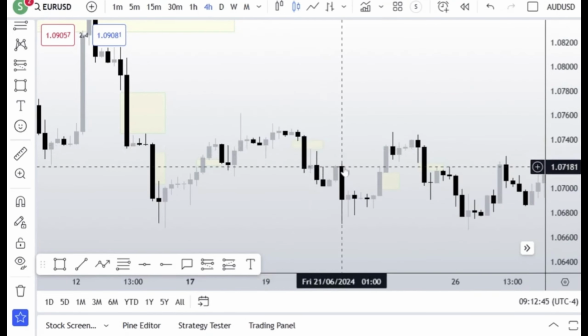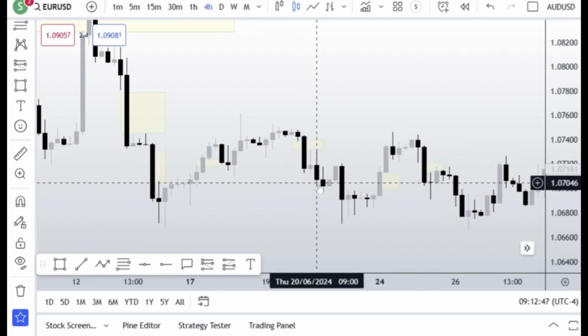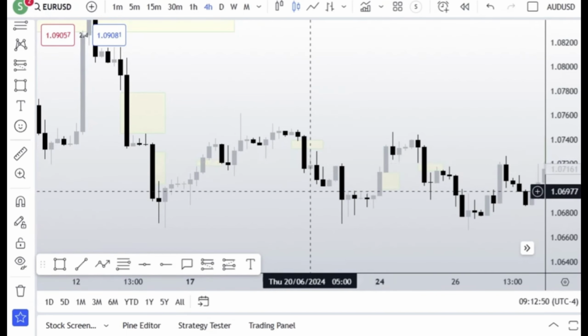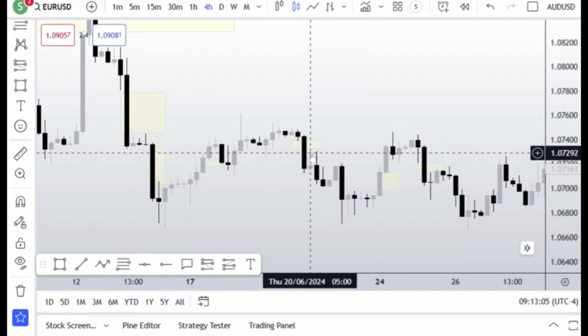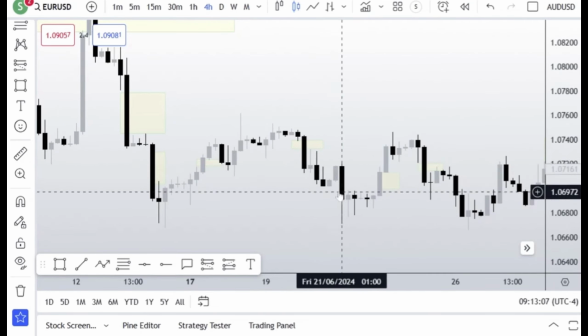But notice one thing here. This fair value gap was not traded back to. It doesn't have to, because the market can do whatever it wants. All we want to see is the cruise in the market. It's not a must that will happen, but it's a cruise. It's an idea that keeps every trader on the positive side of the market. Okay, so as we can see, price continued lower.